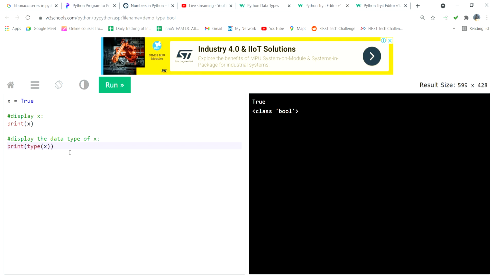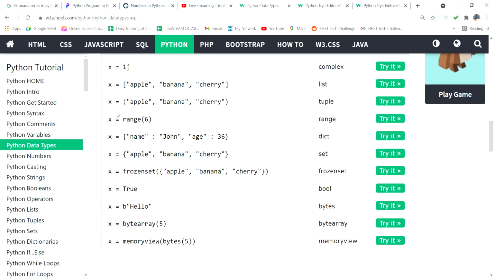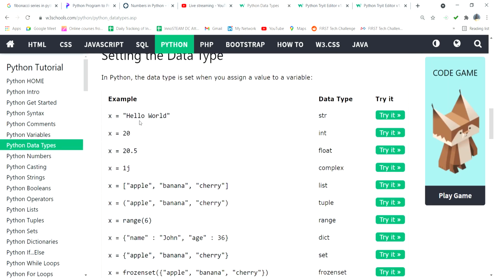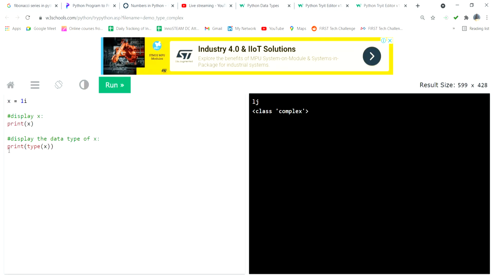Suppose you assign the variable x multiple types and you want to know which data type is in that variable x, you simply type print type x. Here you can see print type of x is showing class complex.